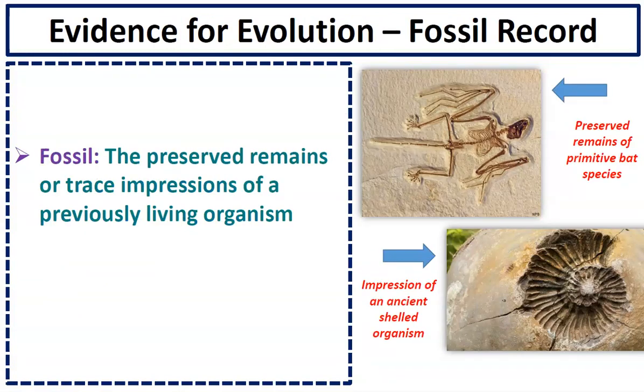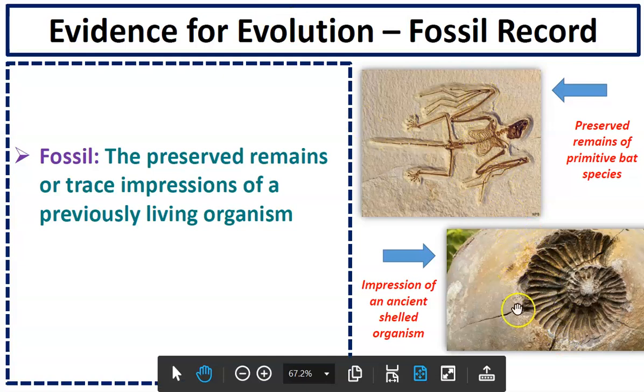Okay, so the first piece of evidence that supports the theory of evolution is the fossil record. And fossils, just to review, are the preserved remains or trace impressions of previously living organisms. So we know that there are organisms that were once living on this earth that are no longer here because of the fossils that we have found. And these right here are two examples of fossils.